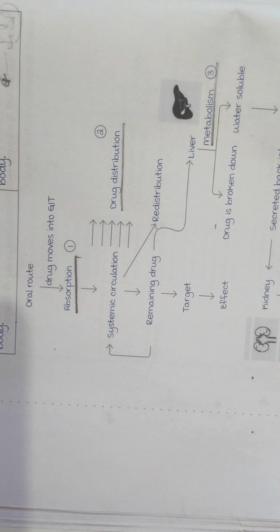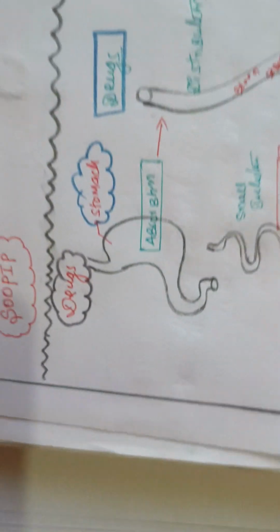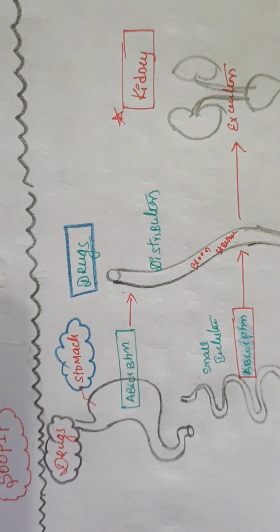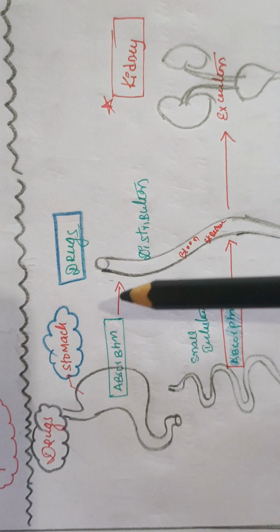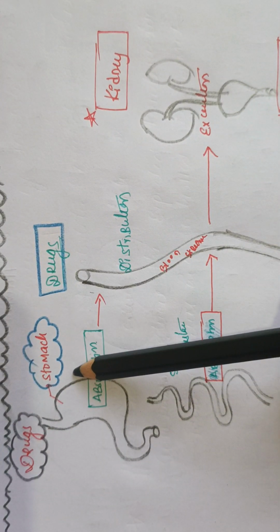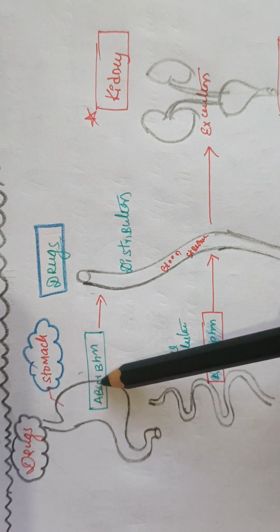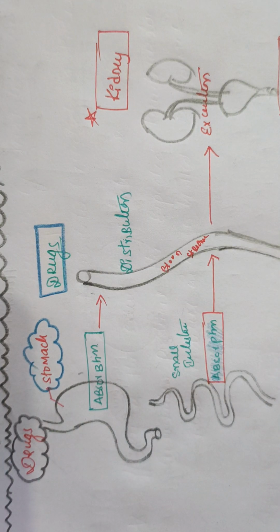So these four points are absorption, distribution, metabolism, and excretion. Now, the moment you take the drug by the oral route, it goes into the stomach, and in the stomach there is absorption.